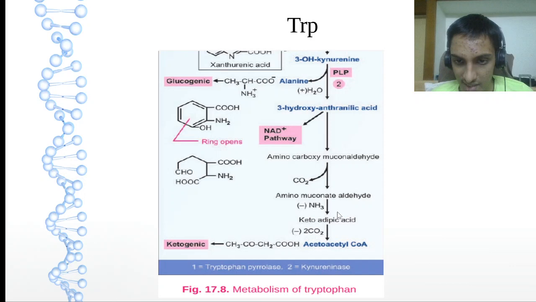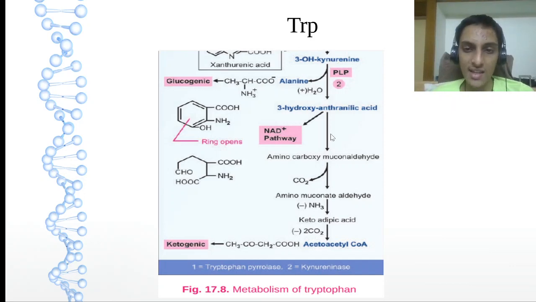Sorry, this is the 97% pathway. 3% will form niacin coenzymes. Just remember, it will form NAD plus and NADP plus. Need not go into the details of the total formation, but just remember 3% of the pathway will form NAD plus and NADP plus, coenzymes of niacin.